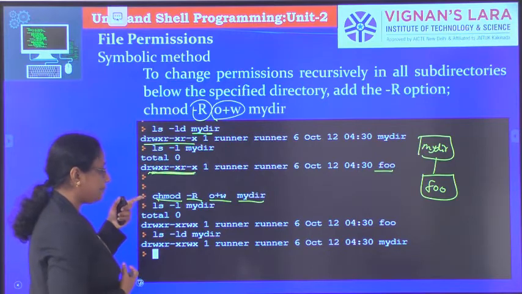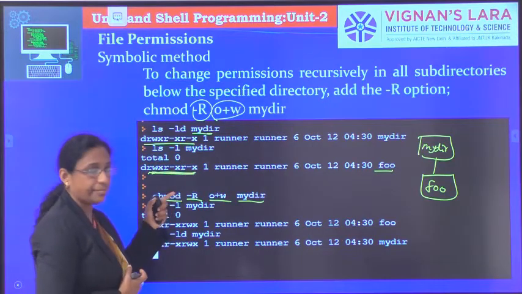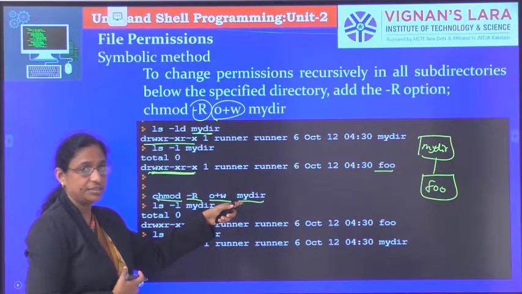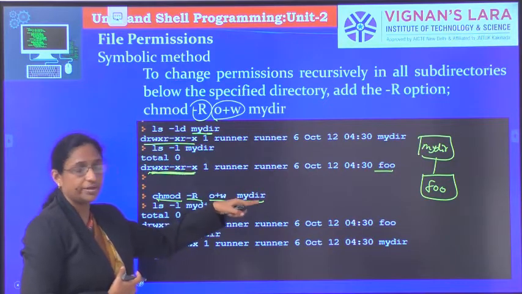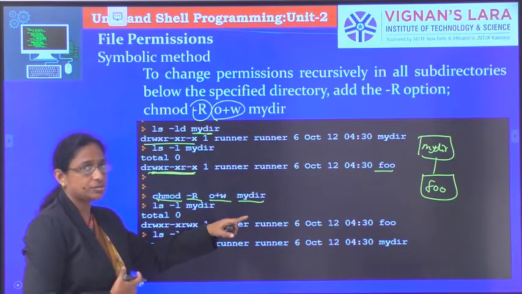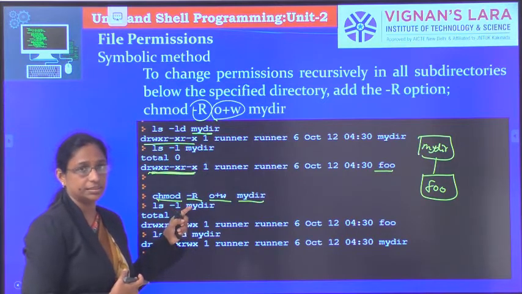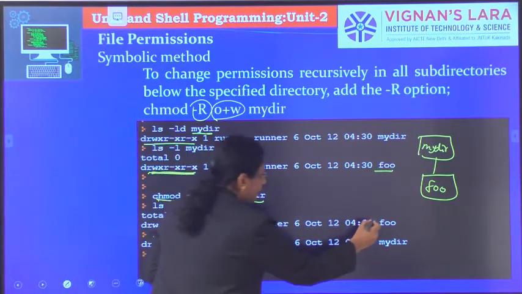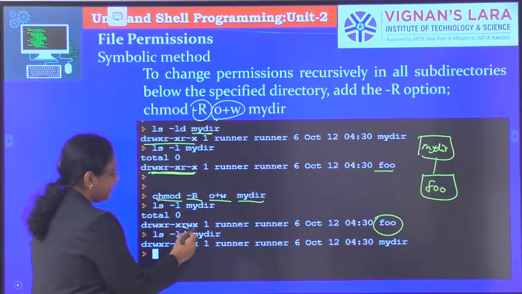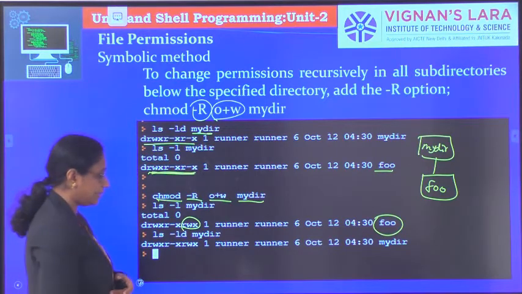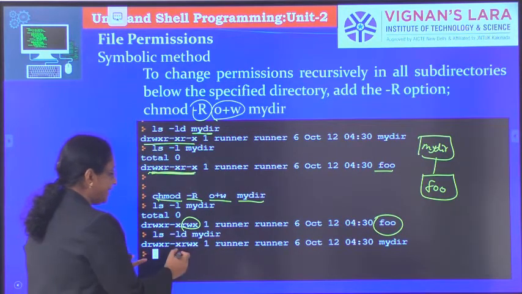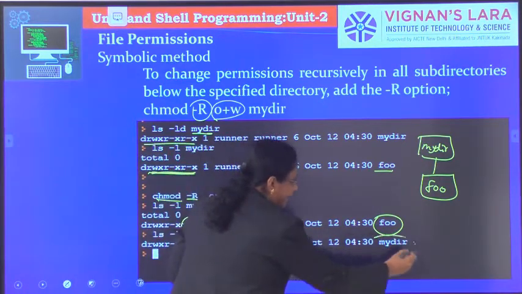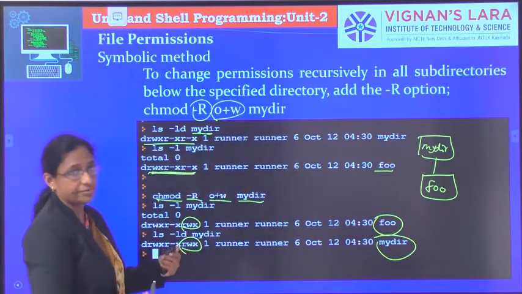When I use this command along with the option -R, not only is mydir given the write permission for others, but the subdirectory foo is also given the write permission for others. We can see that here. Even the subdirectory foo has the write permission, and similarly mydir also has the write permission.